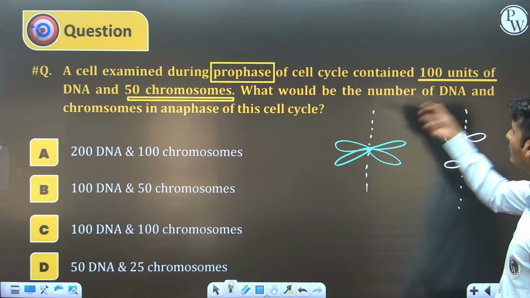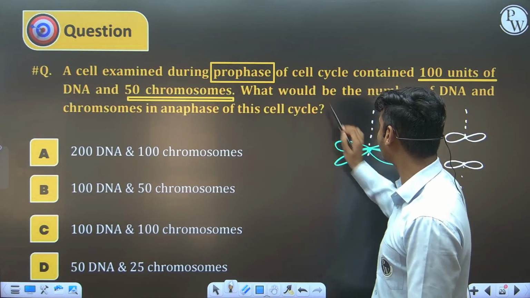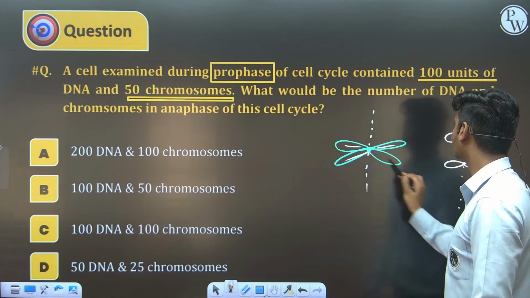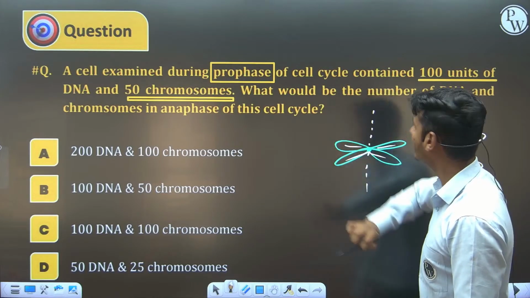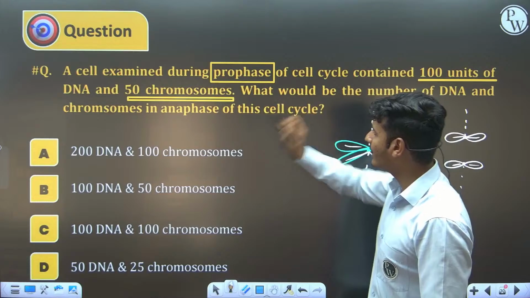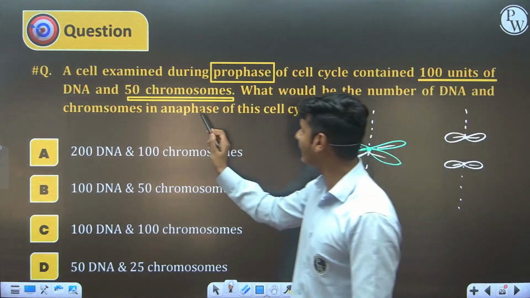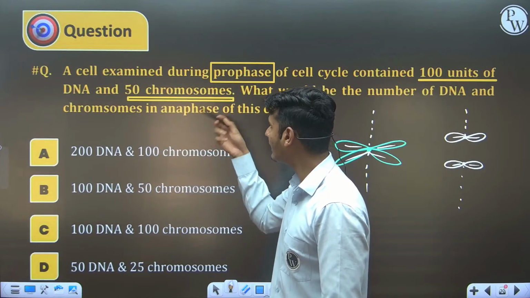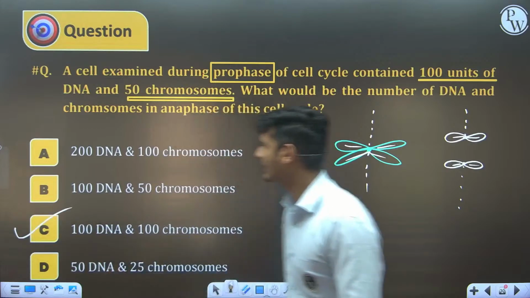So chromosome number becomes double. Means 50 chromosomes become 100, but the genetic material is divided the same. So DNA content is only 100 picogram, 100 units. So 100 picogram DNA and 50 to 100 chromosomes. It means the answer is 100 units of DNA and 100 chromosomes. Yes, C is the correct answer.